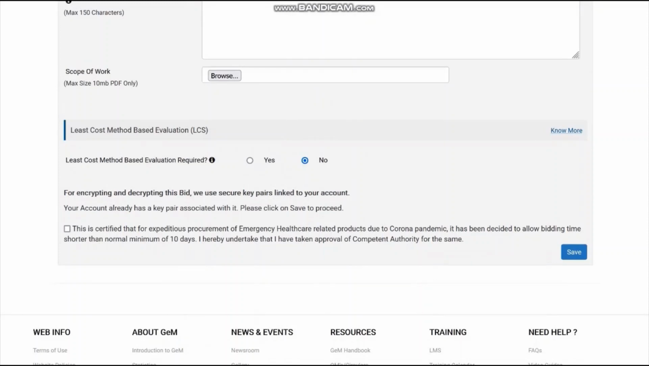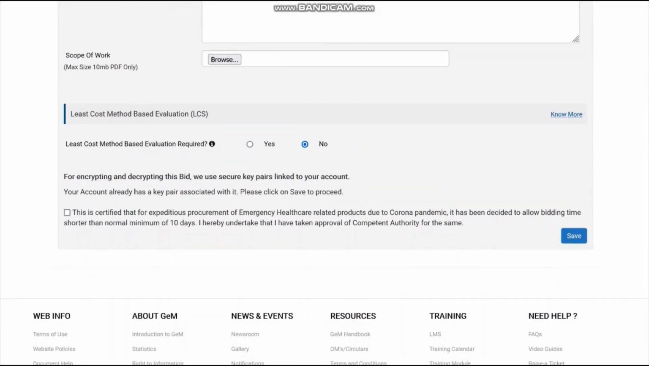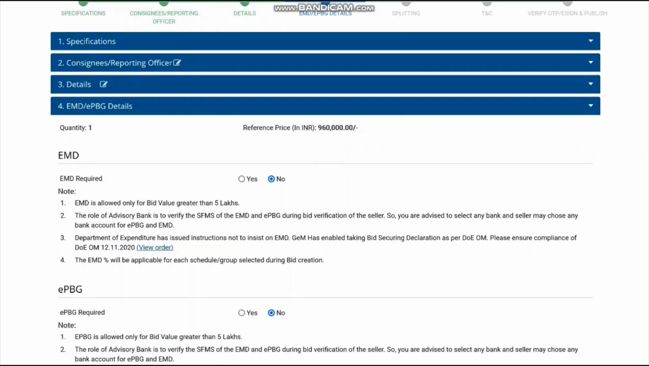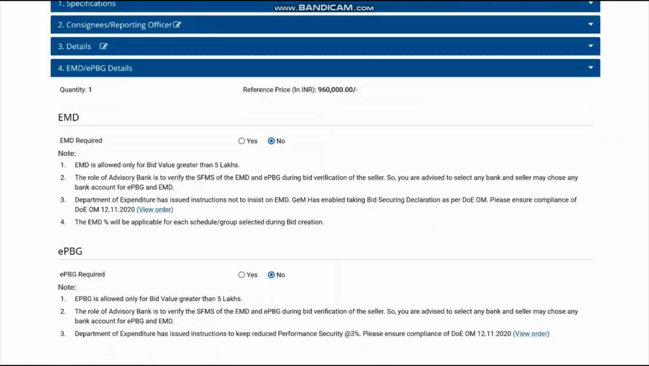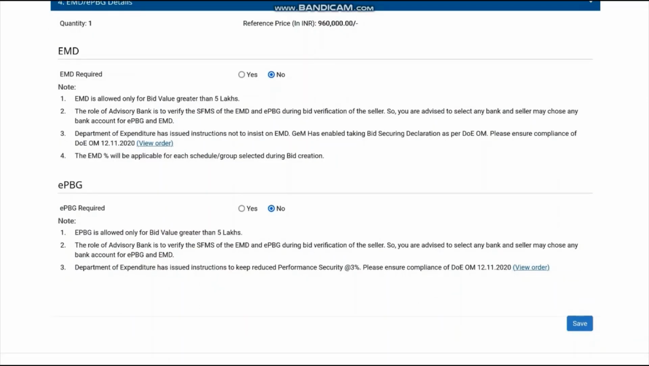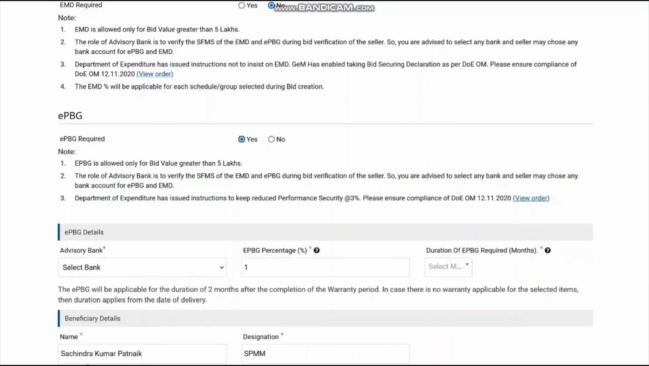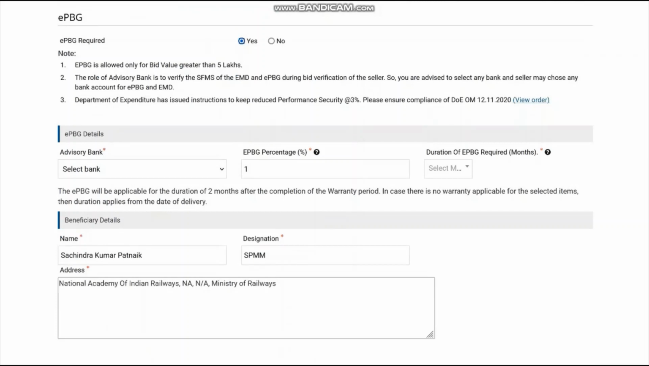Least cost method based evaluation is generally not selected for vehicle hiring contracts. So now you reach EMD and PBG page. Now as per the recent orders, we should take only bid declaration. So generally you should not select EMD, it should be no. For EPBG, because the value is more than 5 lakhs, you can go for EPBG.